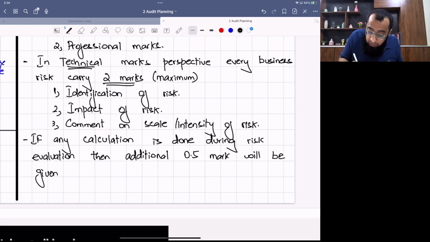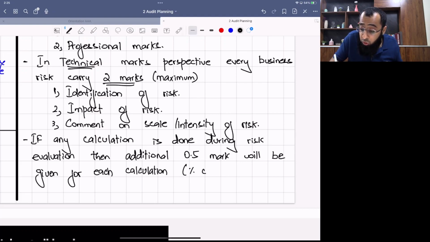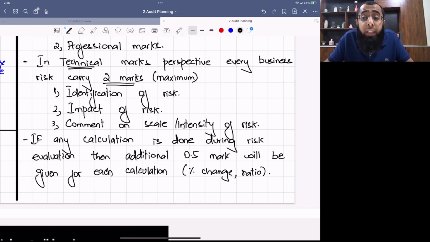Now, what do you mean by calculation? Calculation means like you calculated some trend, you calculated some percentage change, you calculated some ratio like gearing, profit margin. If you calculated something, you are not required to show the formula. You just show the final number that, okay, gearing is 30%, gearing is 70%. If any calculation is done during risk evaluation, then an additional 0.5 mark will be given for each calculation.